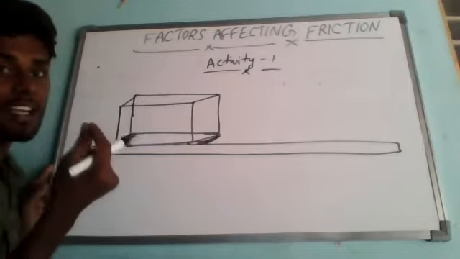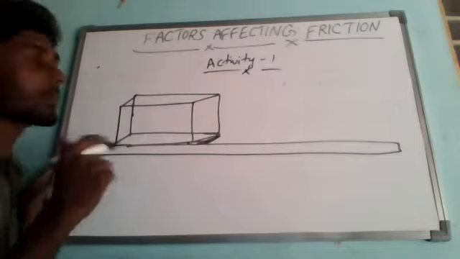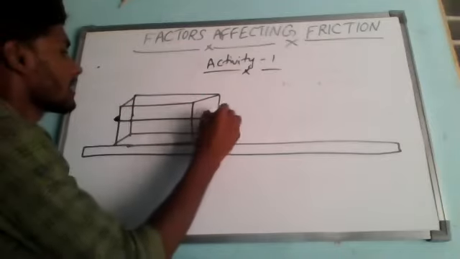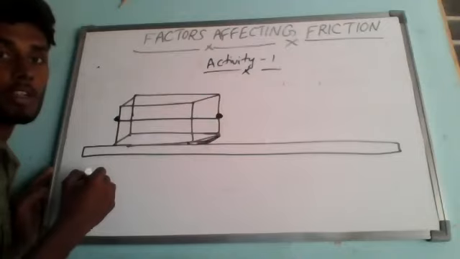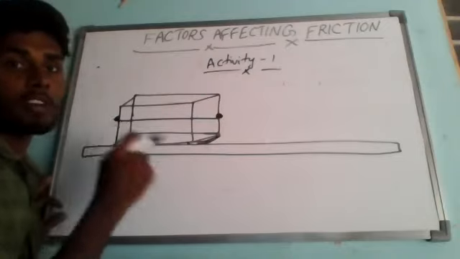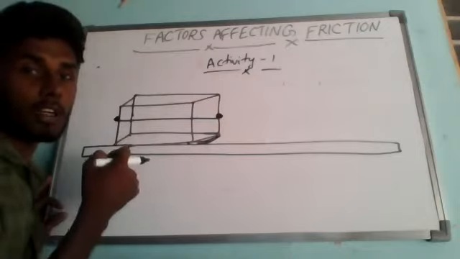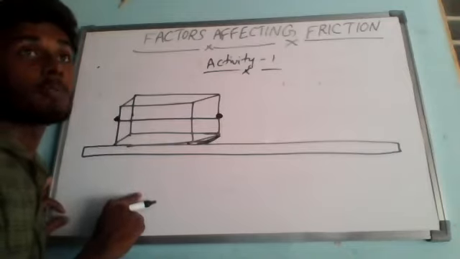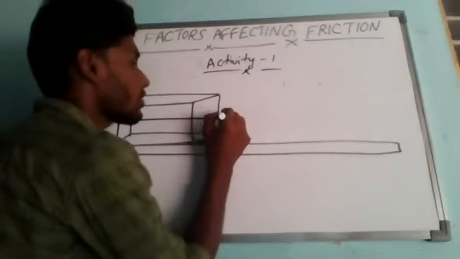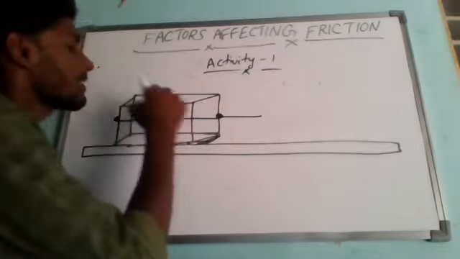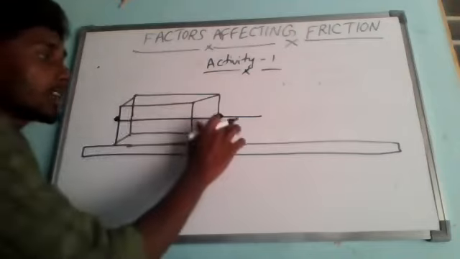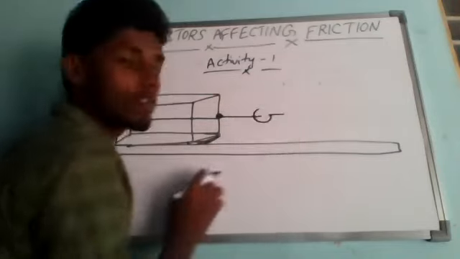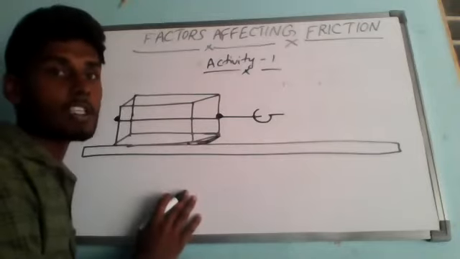Now, tie a string or a strong thread around the brick. So I'm tying a strong thread around the brick. Now, with the help of this string or strong thread around the brick, connect it to the hook of a spring balance. After tying the brick with the thread, we have to connect it to the hook of the spring balance.